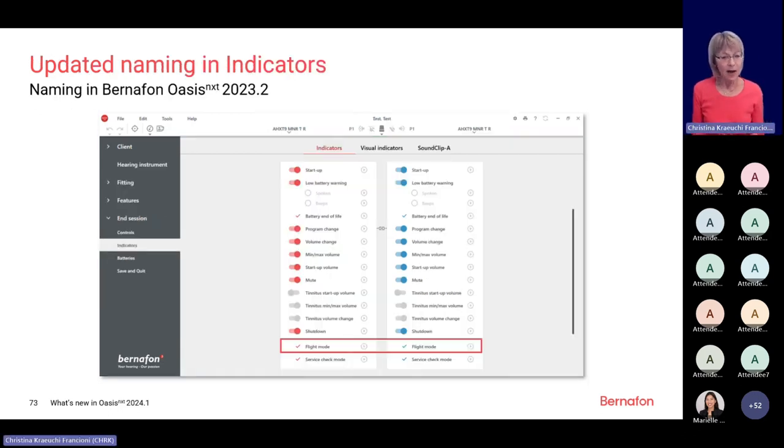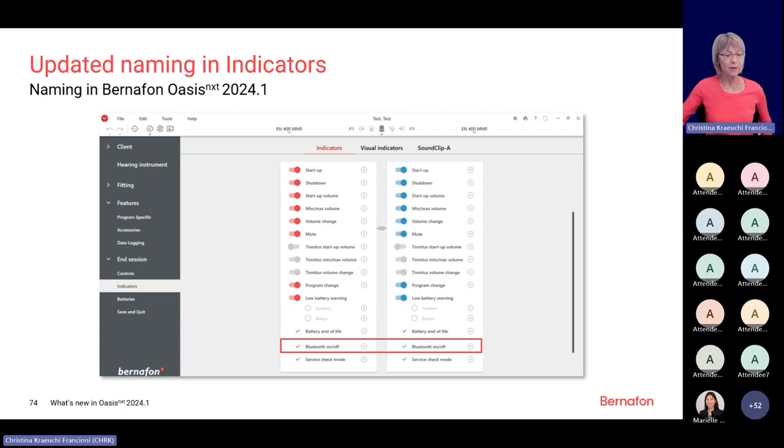Then I would like to point out, which may be important to you, that the flight mode option in the indicator has been renamed, because flight mode actually was not the correct specification. Previously, in the old version of Oasis 23.2, we still had the flight mode.